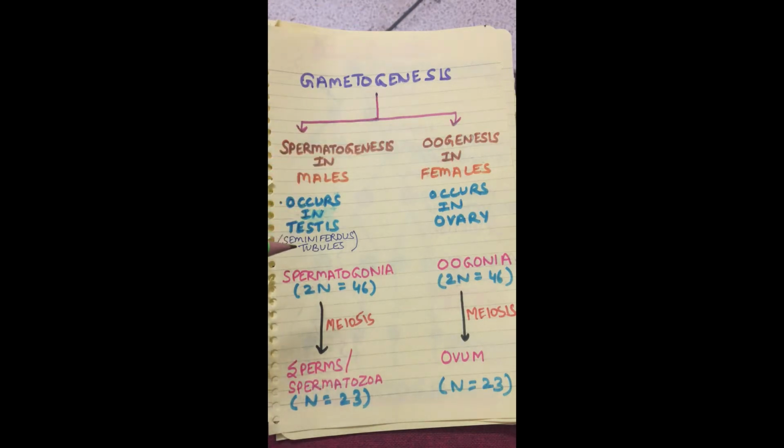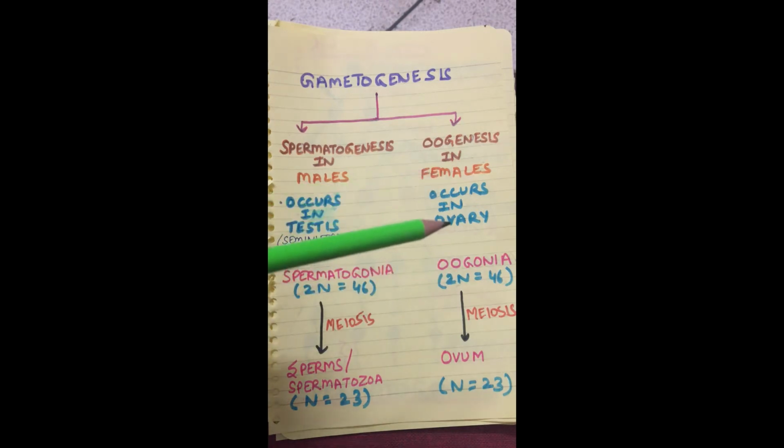Spermatogenesis occurs inside the seminiferous tubules of the testes and oogenesis occurs inside the ovary. In the seminiferous tubules of the testes, there is a special type of male germ cell, also called spermatogonia. They are diploid with 46 chromosomes. These spermatogonia will undergo meiosis, and as you know, meiosis is a reductional division, so the chromosome number will be reduced to half. So spermatogonia undergo meiosis to form haploid sperms or spermatozoa with 23 chromosomes.